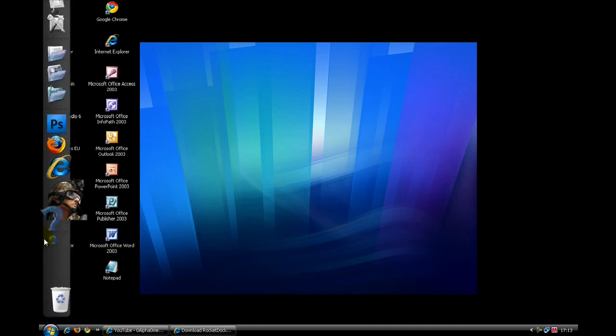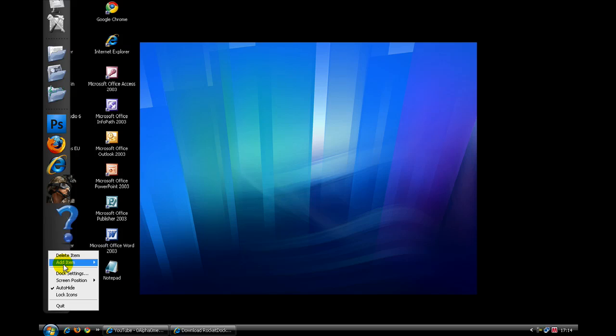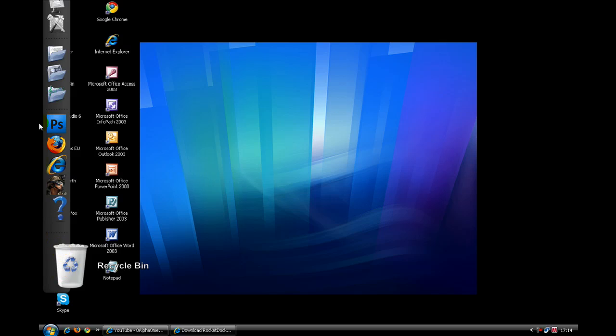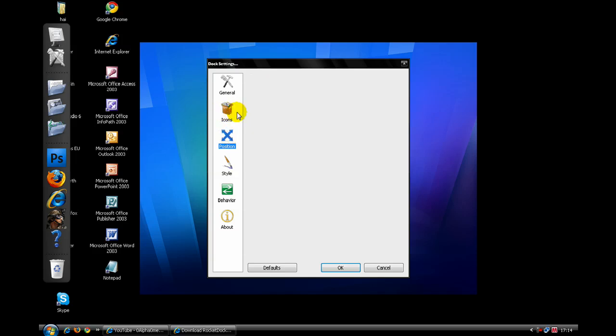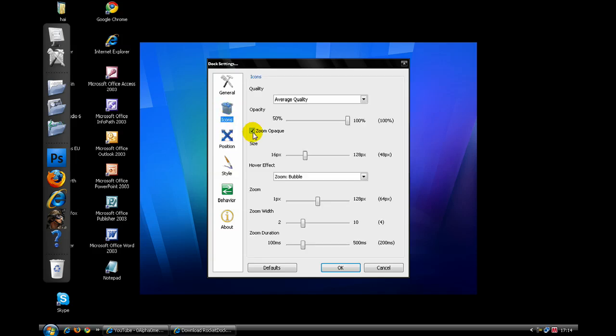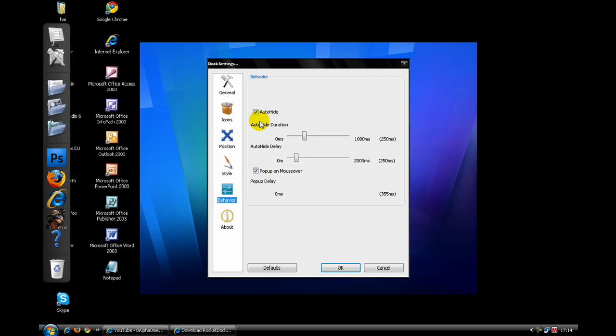If you don't have the settings button, you just right click on an empty space and then click dock settings. You can auto hide it, and that means if you take the mouse away from that area, it will automatically hide itself. Zoom, behavior, auto hide, and click OK.